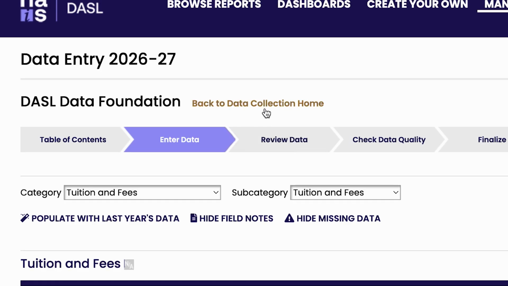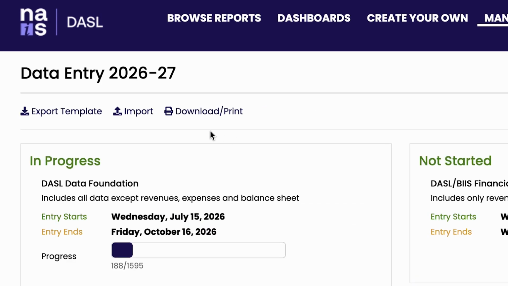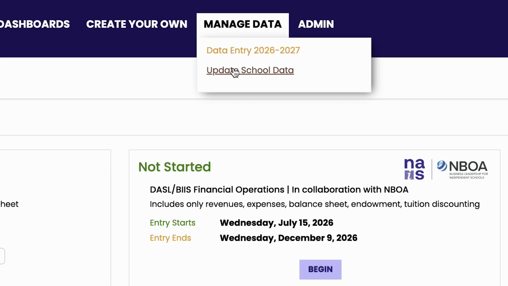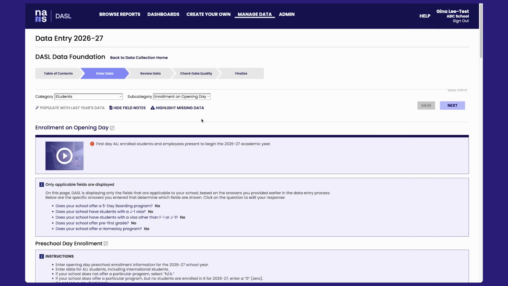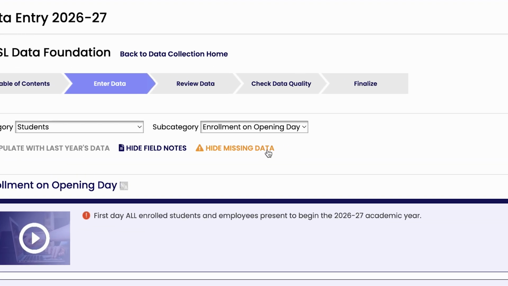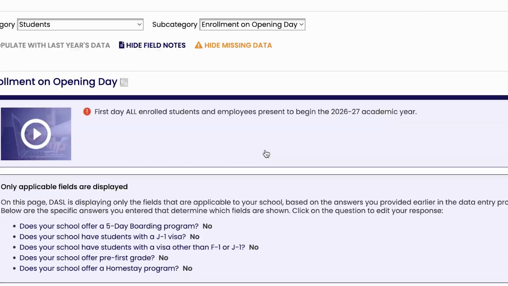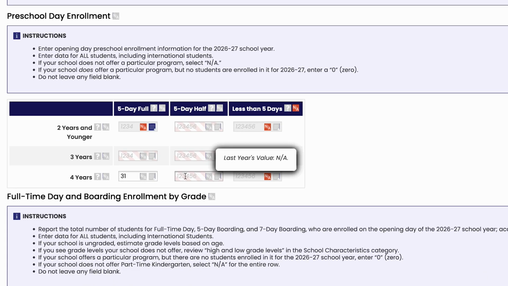This could include an explanation of an unusual value or notes about where you found the data in your school's records or systems. You can hide or show the notes as you go through the data entry. From the Data Collection homepage, download or print your prior year's entry and include notes, or view your notes with Update School Data. As you enter more data, it can become difficult to find fields that need to be filled in. Click Highlight Missing Data at the top of the page to find those fields. The system will highlight with pink stripes any fields on the page that are missing data, making it easy to find them and fill them in.